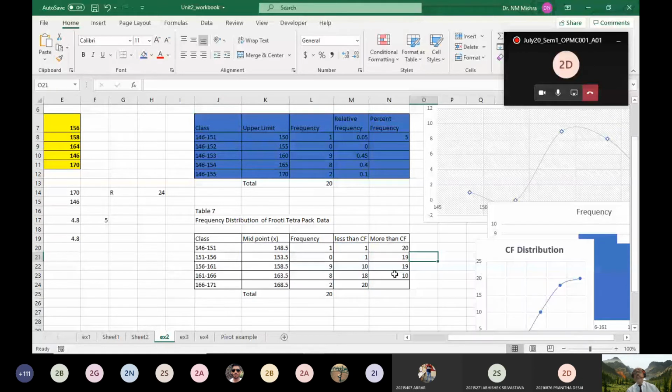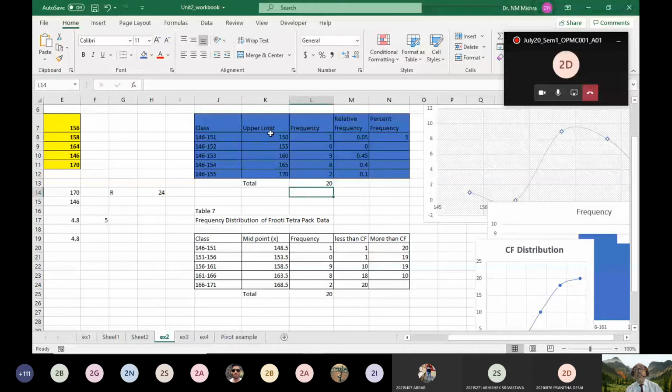So here we can plot the OGIF. But in the first table, where you have the class frequency distribution, relative frequency and percent frequency, here we cannot plot the OGIF. Here we can plot only the histogram and frequency polygon. Yes, so you have the option. You can pick up and plot a frequency polygon.